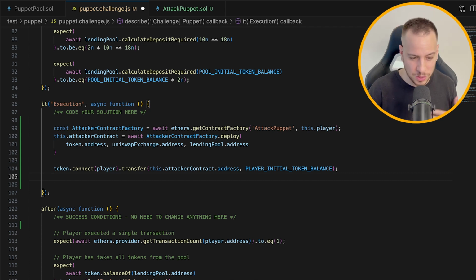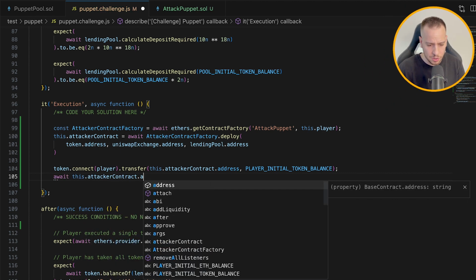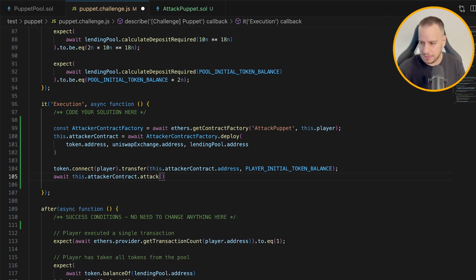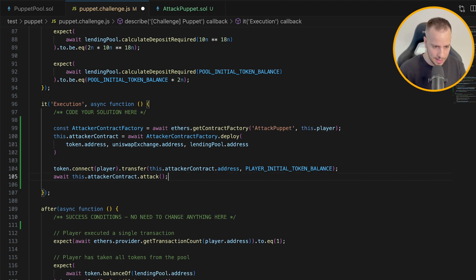We can try to do it without ETH, but it will probably fail. We can see how much ETH is required and then send the delta ETH that is missing after the swap. So let's first just call the await this.attacker contract.attack, and that's simply it. Now I need to send some kind of value. Let's try to call it initially without extra ETH sent to the contract, and let's run the test and see what happens.